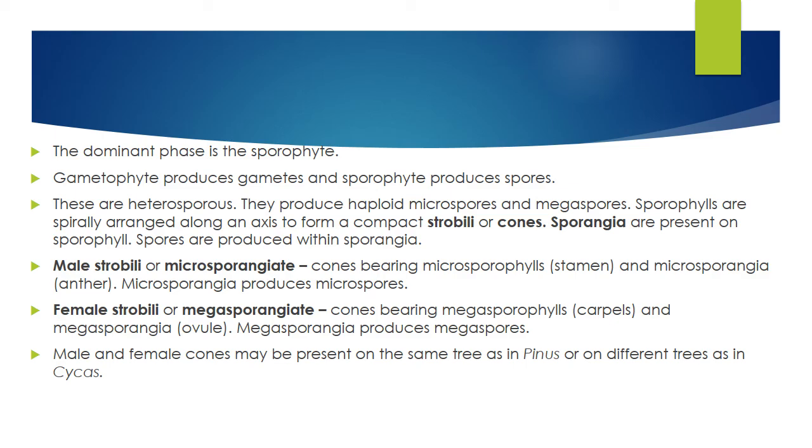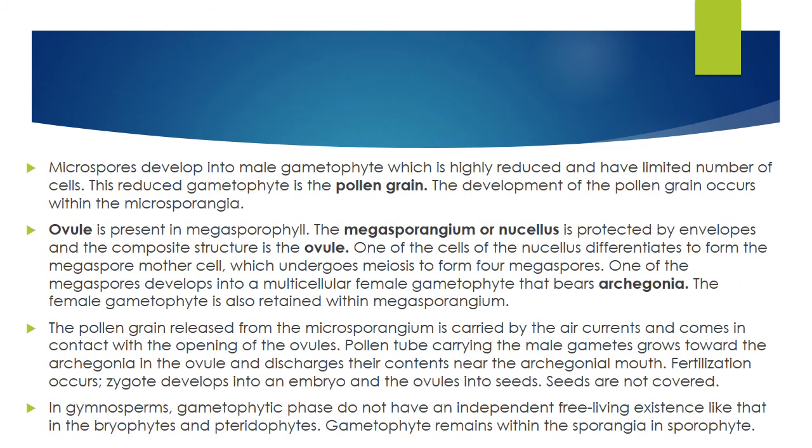Remember this statement, the last statement is very, very important. Pinus, whether it is dioecious or monoecious. Remember that. So Pinus is monoecious, having both male and female reproductive systems within the same plant. Or it could be dioecious, that is unisexual, which is normally seen in Cycas. So please remember, Pinus is bisexual, Cycas is unisexual. That is the point.